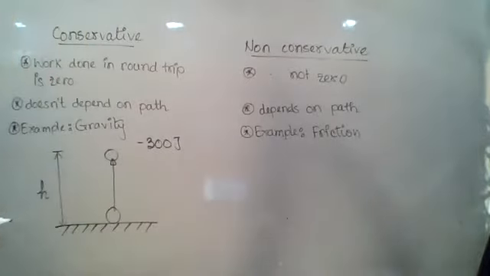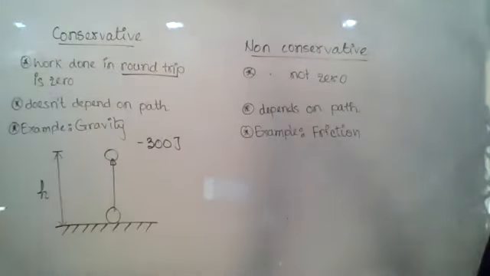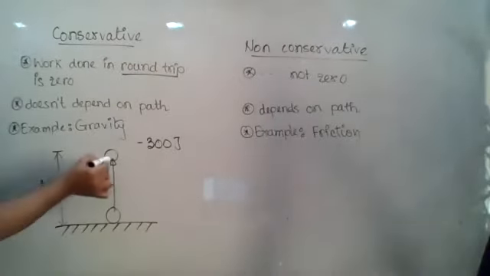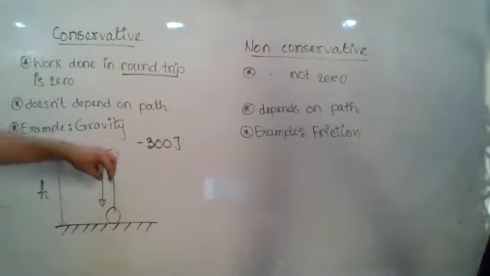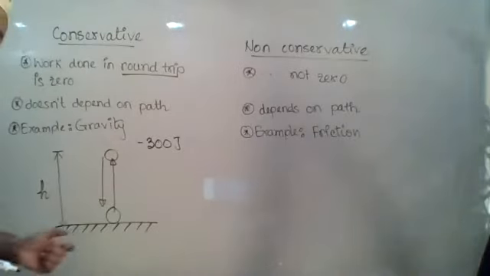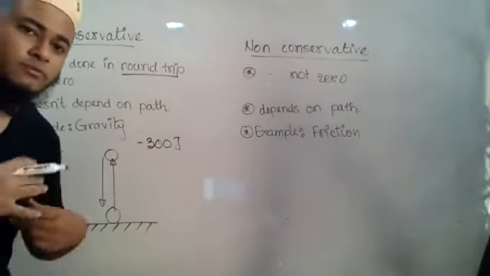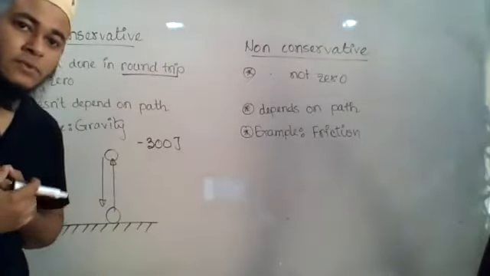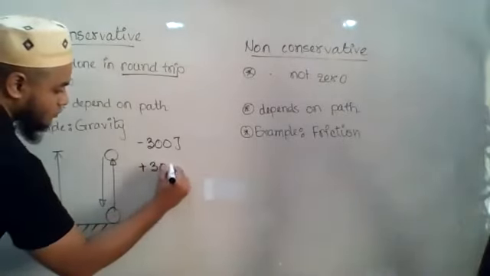Okay? Now we know that we have to do a round trip. That means the body has to come back from where it started. So now if the body comes back and travels the same height and comes back to its original position, that means on the ground, now the work done by the force of gravity will be positive or negative? Positive. And definitely it will be plus 300 joule, right or wrong?